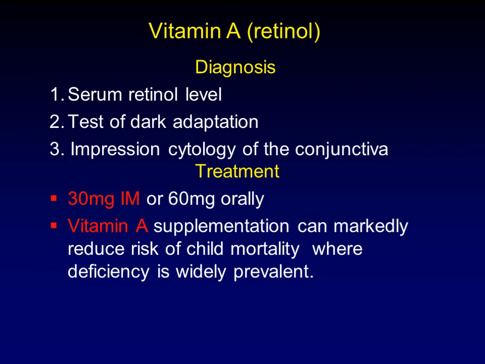But the main diagnosis depends on the clinical picture and the level of vitamin A in the blood. Treatment is usually replacement, started with injectable or oral vitamin A until improvement. Vitamin A supplementation can markedly reduce the risk of child mortality where the deficiency is widely prevalent, as we mentioned before, in endemic areas of vitamin A deficiency. There is a usual trend to give vitamin A prophylaxis in preschool children to decrease the risk of infection.